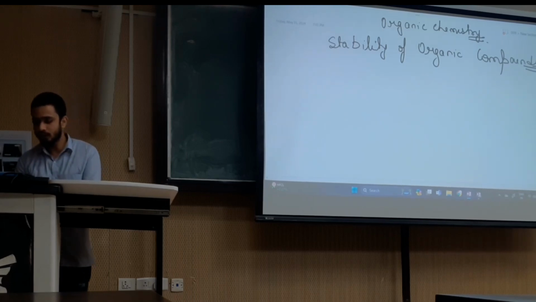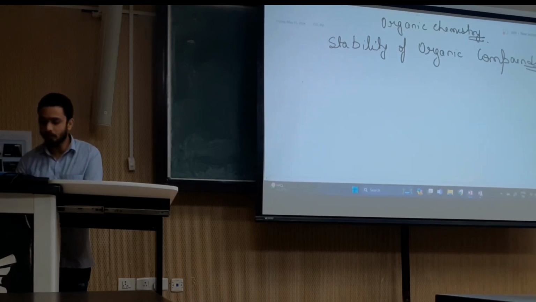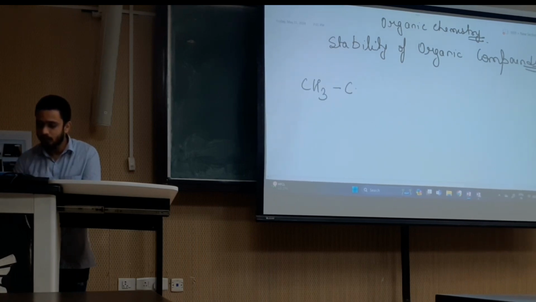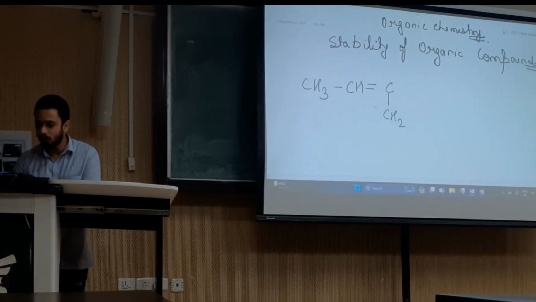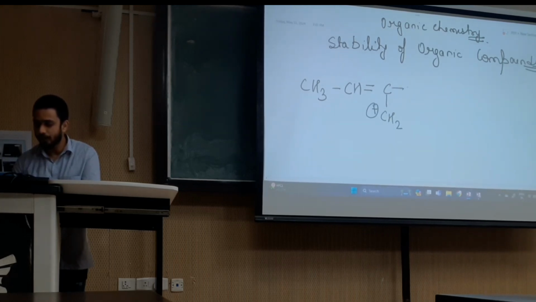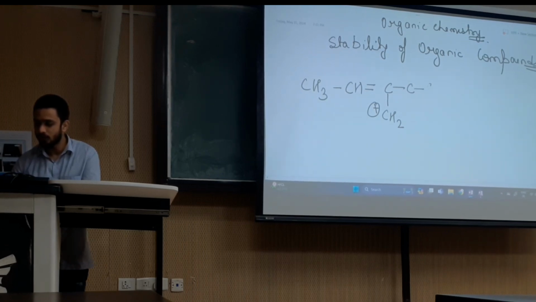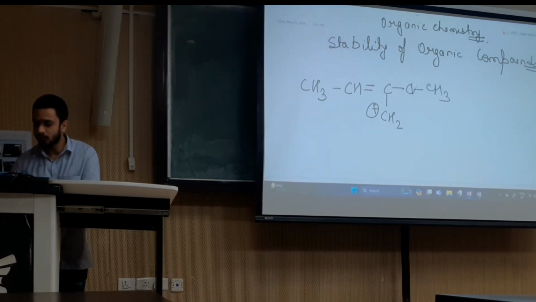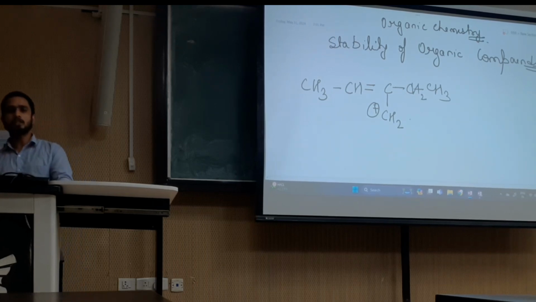In this lecture we will see, suppose there is a molecule CH3 CH double bond C CH2 plus CH2 CH3. So this is the first molecule.